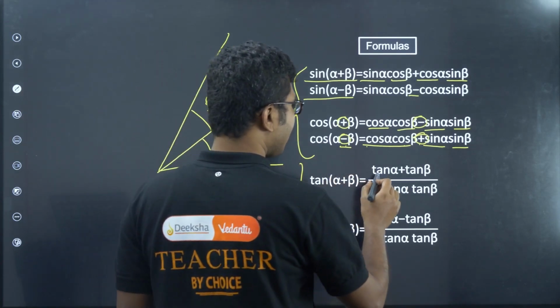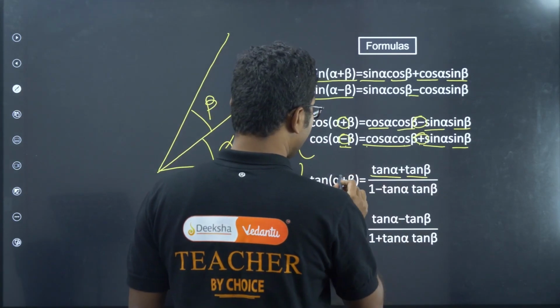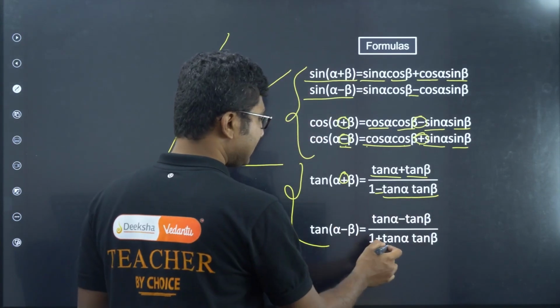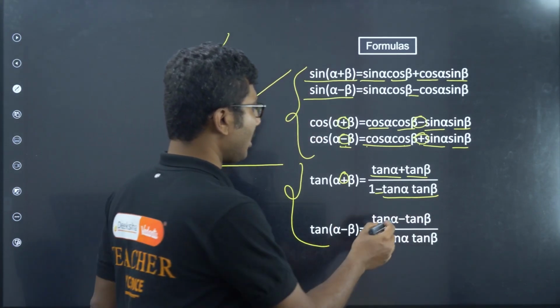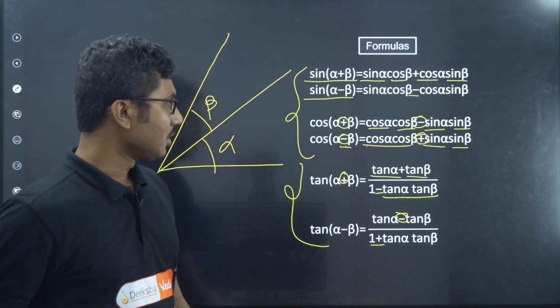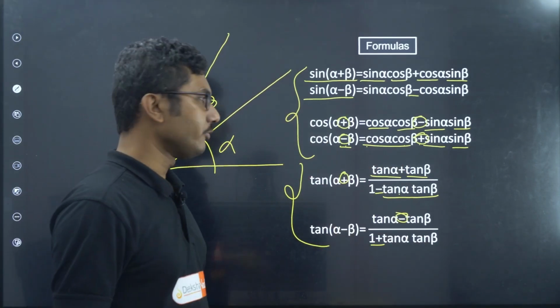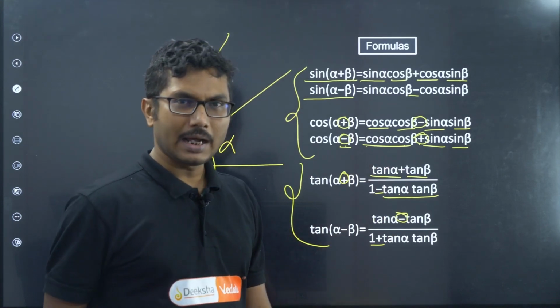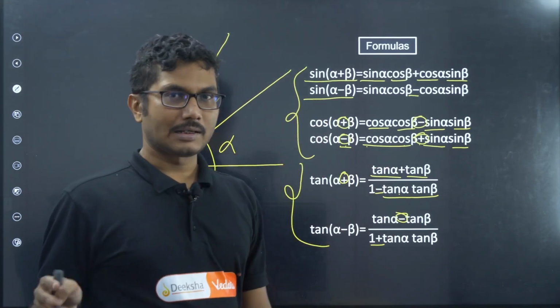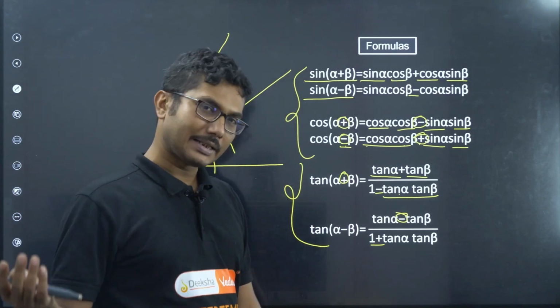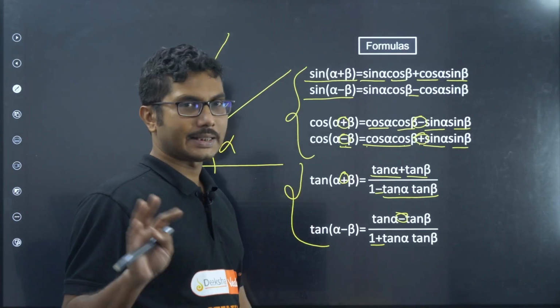So you just remember that tan alpha plus tan beta. If there is a plus on top, there will be a minus, tan alpha tan beta, on the bottom. If there is a minus, there will be a plus. So top will be the same sign, bottom it will be the opposite sign. That is a thing to remember. Tan alpha plus tan beta divided by 1 minus tan alpha tan beta. Similarly, tan alpha minus beta equals tan alpha minus tan beta divided by 1 plus tan alpha tan beta.